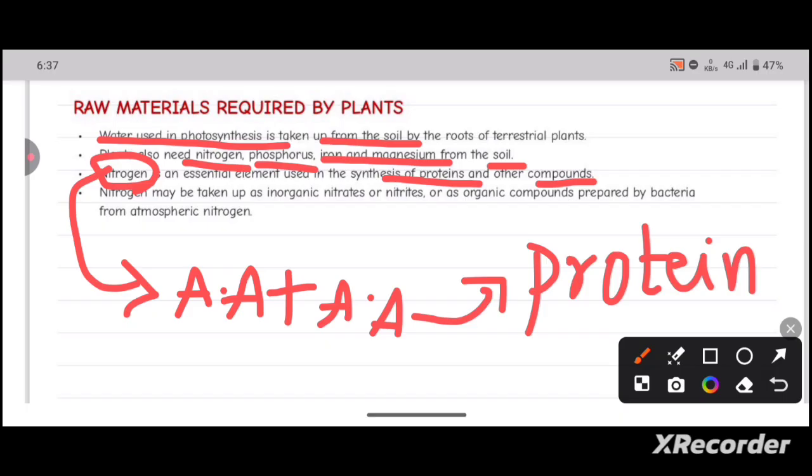The nitrogen may be taken up as inorganic nitrates or nitrites, or as organic compounds prepared by bacteria from atmospheric nitrogen. These nitrogenous forms we can observe in the nitrogen cycle.